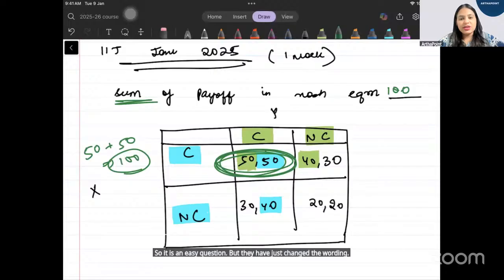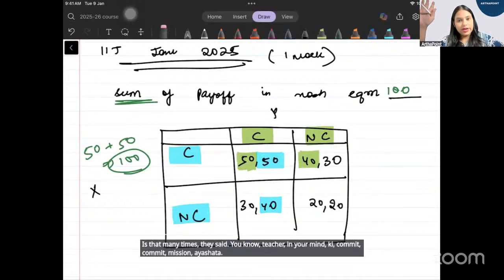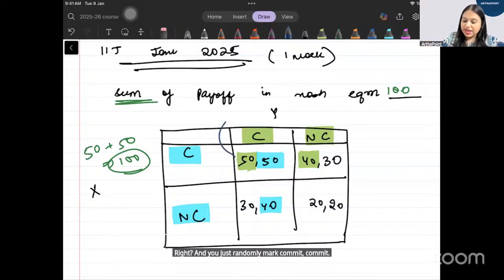So it is an easy question, but they have just changed the wording. हाँ, उसको उन्होंने NAT question बना के बोल दिया है. अच्छा, इसमें I just want to highlight something: don't mug up the answer. What I mean by not mugging up the answer is that many times, you think in your mind कि commit हमेशा Nash आता है, right? And you just randomly mark commit in your mind कि यही Nash होगा.